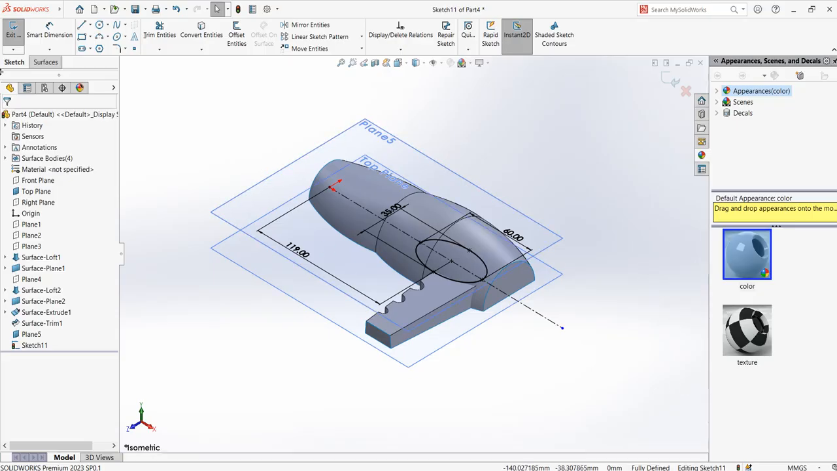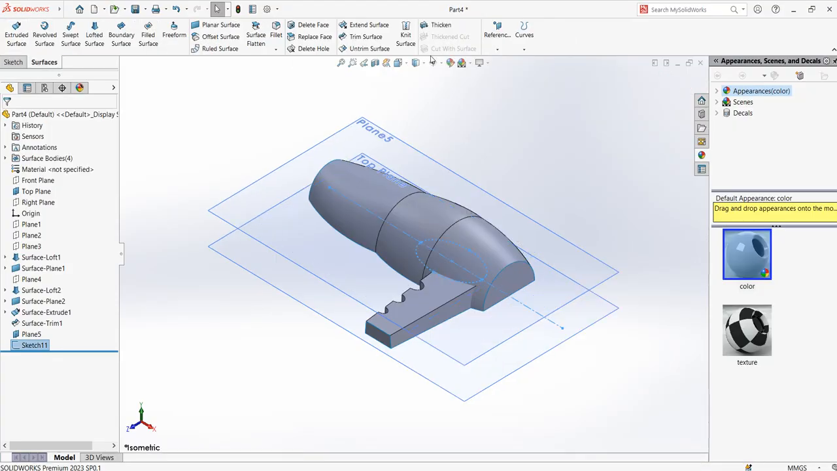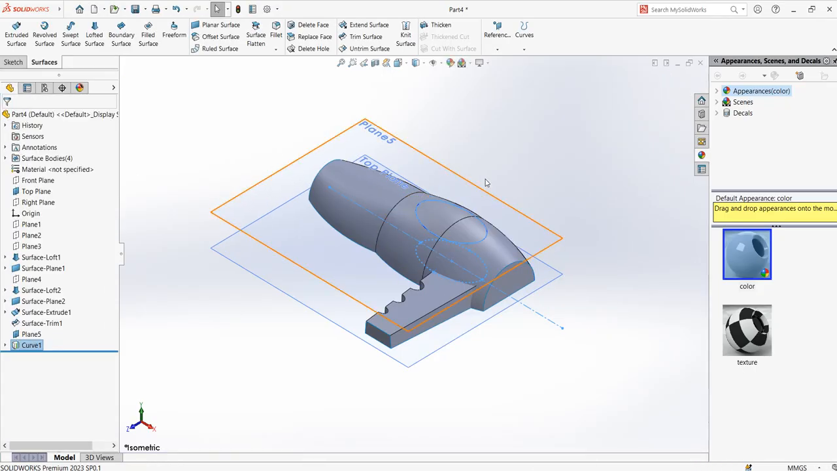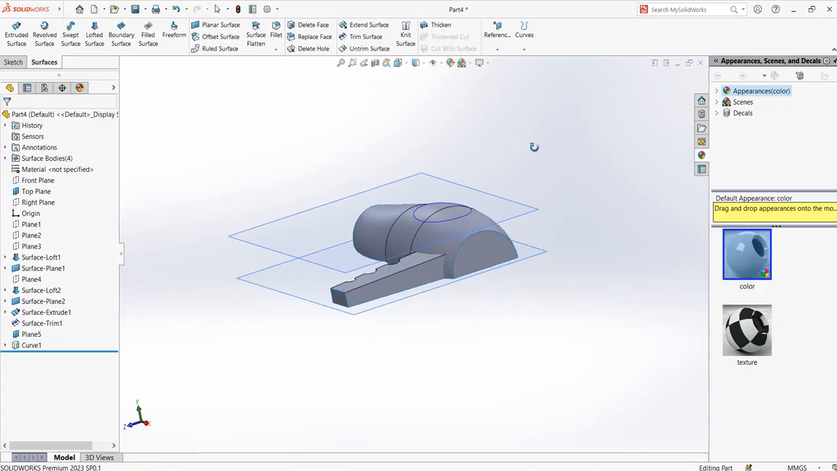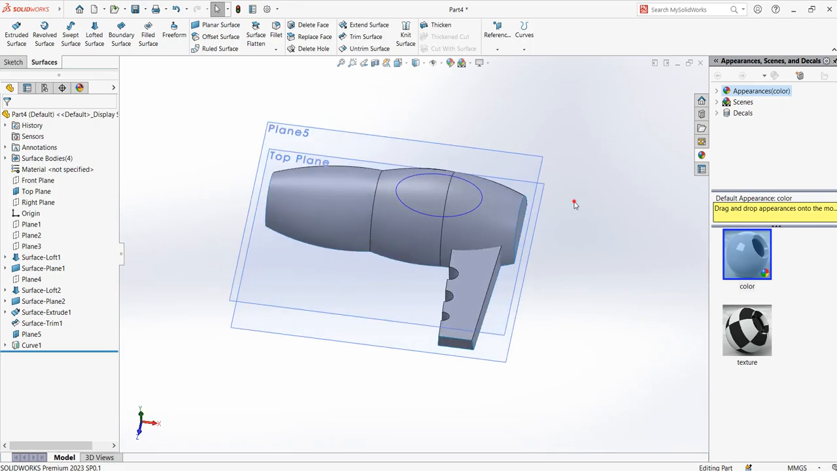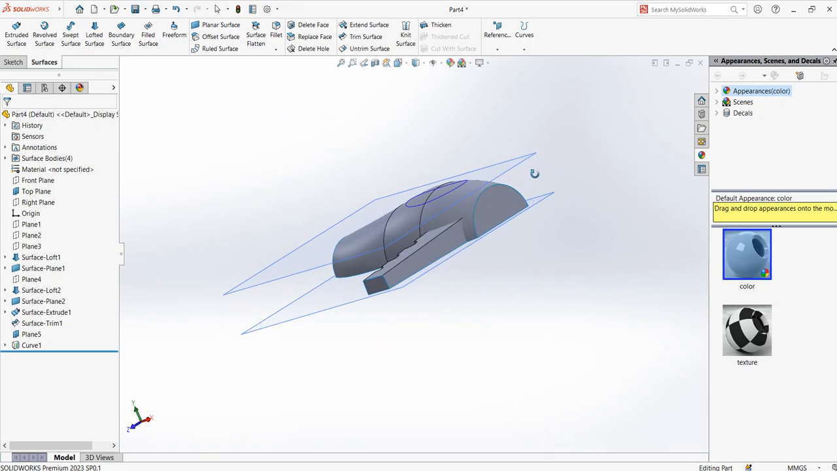Yes. Exit the sketch, go to surface and go to curves and project your curve. Project curve. The sketch which you drew last is automatically selected, and the surface which you want to project onto is this and this. See, the ellipse is automatically projected on the surface. Say okay, and you can see the ellipse on the surface. Okay, now this is on the surface.